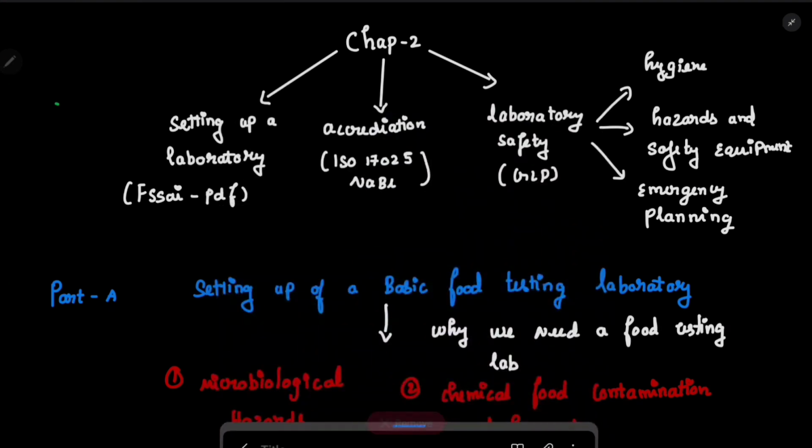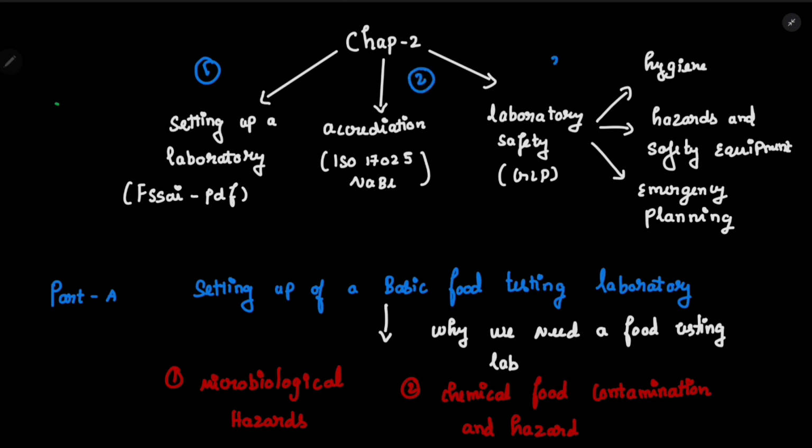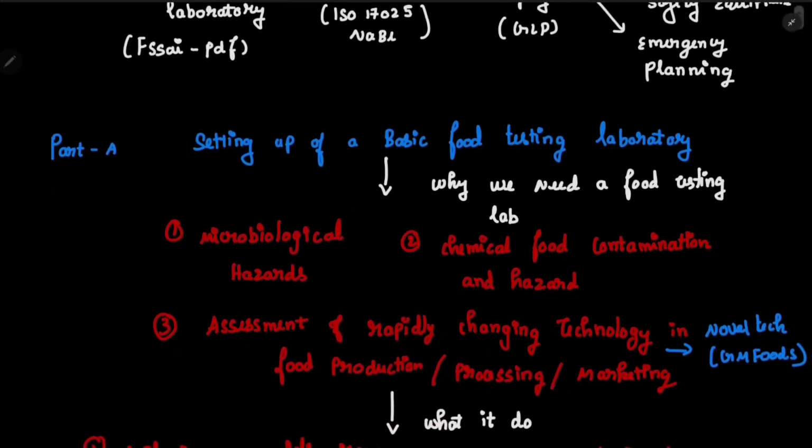So in this chapter, I have divided it into three parts. The first one is setting up a laboratory, the second one is accreditation, and the third one is laboratory safety. In the first one, setting up a laboratory, I have divided this further into two topics, part A and part B. First, let's study part A. Part A is a really simple concept.